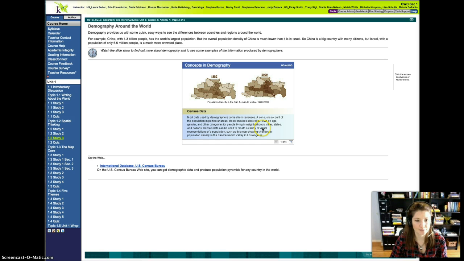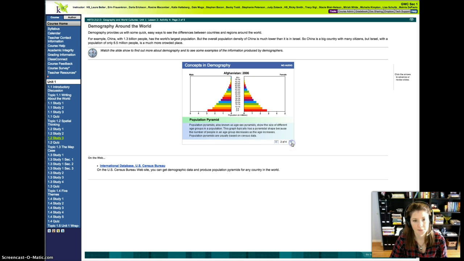Concepts in demography. 1990 versus 2000. Population density in San Fernando Valley. Census data. Most data used by demographers comes from censuses. A census is a count of the population in a particular area. Most censuses also collect data on age, gender, and other categories for people living in neighborhoods, cities, states, and nations. Census data can also be used to create a variety of visual representations of a population, such as this map showing changes in population density in the San Fernando Valley in Los Angeles.